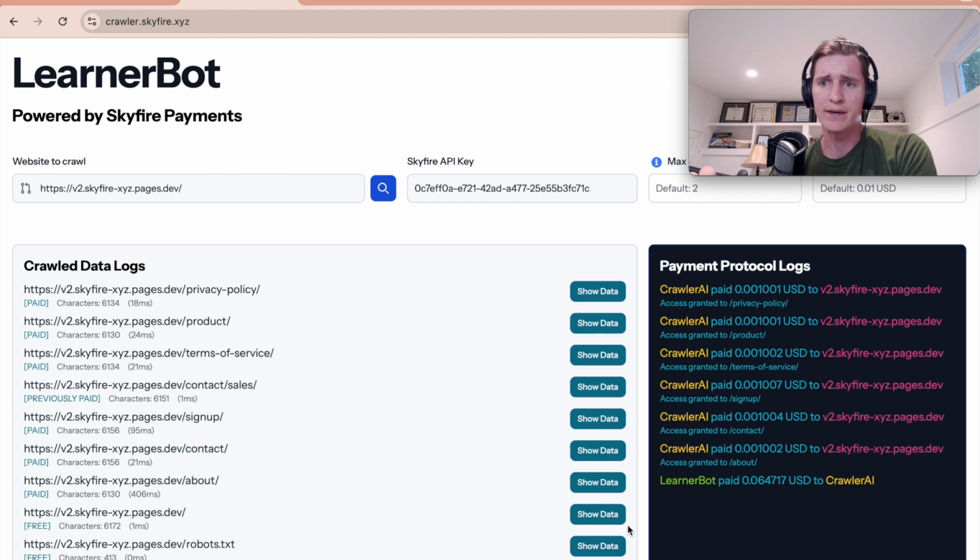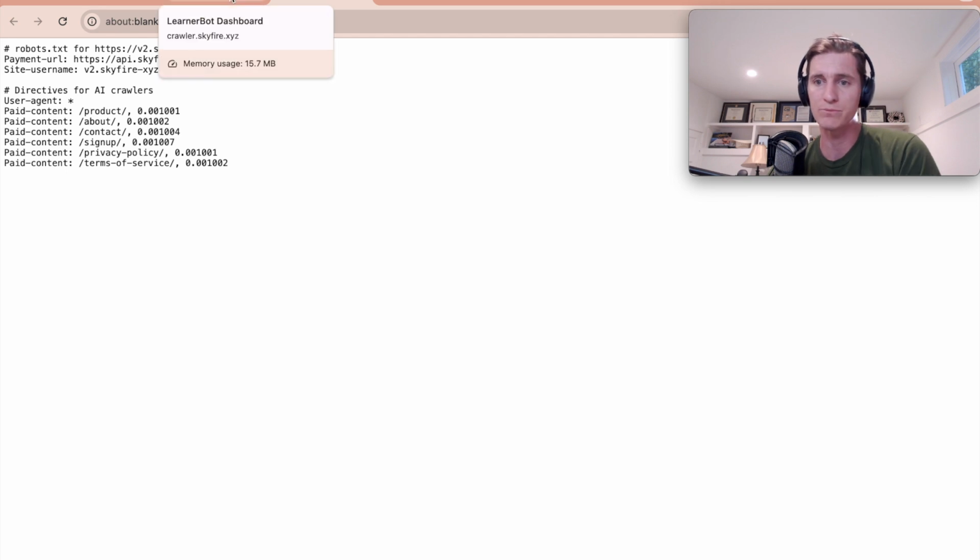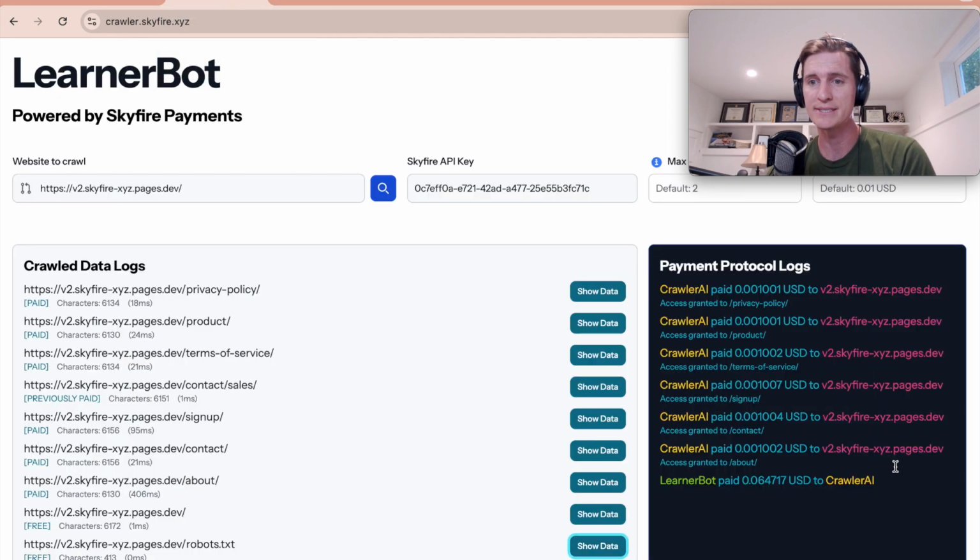The way the crawler knows how to pay is through this robots.txt file on our site. There are a lot of ways to deliver this, but just using this as an example, you can see here in the directive for AI crawlers, we have set the prices that we want for an AI agent to go out and crawl this site, and it's tenths of a cent. And you can see that the agent makes the decision of whether or not our site is worth that and then pays it. So you can tell this is a much better way of web content creators getting paid for the new ideas and art that they're putting online.